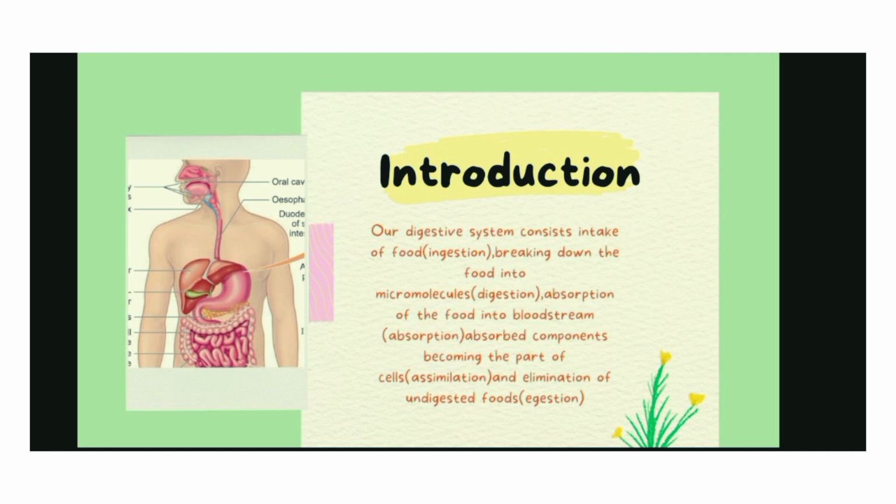And then after absorbing the food particles into the bloodstream, it is time to become the components of the cells, and that is called assimilation. Then the last step: what are the undigested particles? The undigested food particles are ejected through our excretory system, which is called egestion.